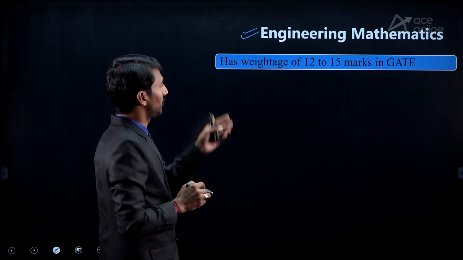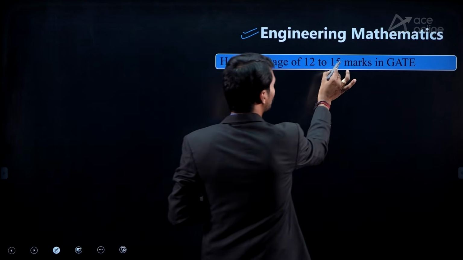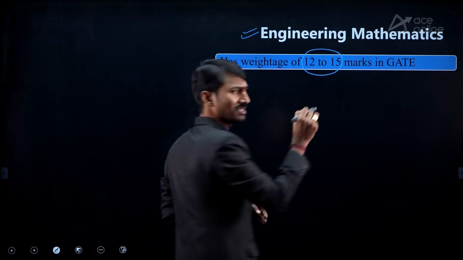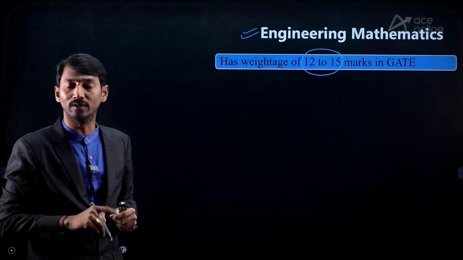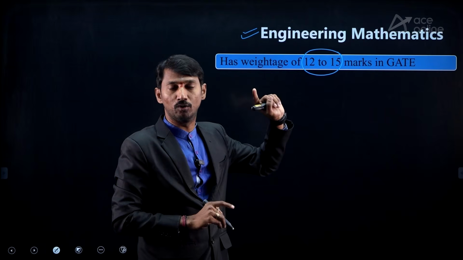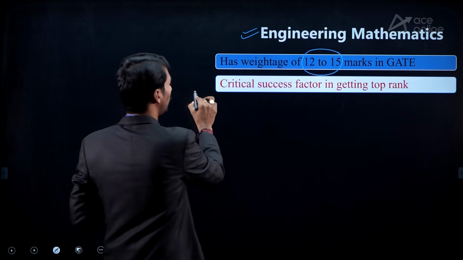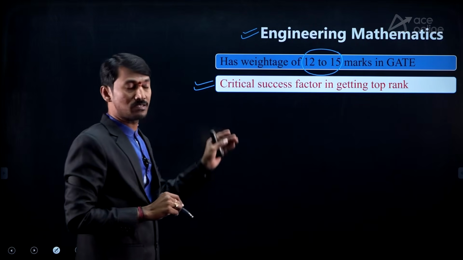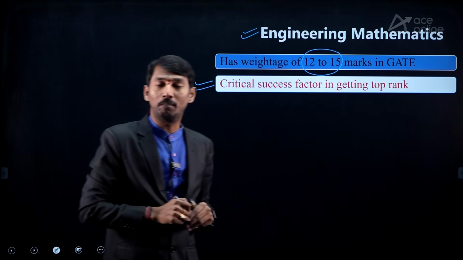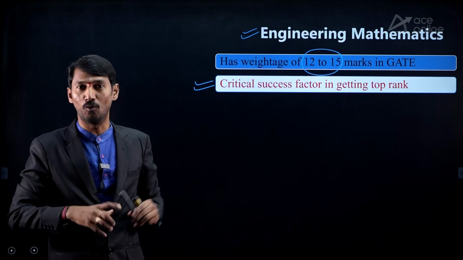Sir, this has a weightage of, as I told you, 12 to 15 marks, sometimes 13, but in the last year, 2018, they gave 15 marks. Approximately 12 to 15 we can say. Second, as I told you already, it is a critical success factor in getting the top rank. Mathematics plays the major role.